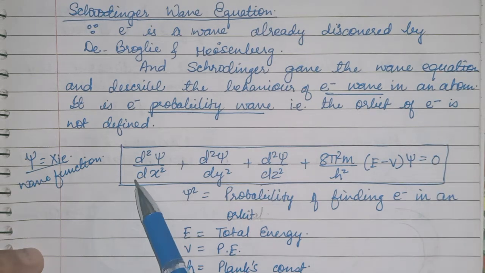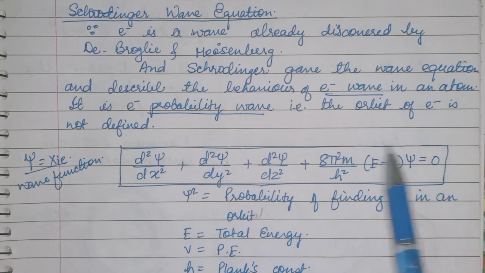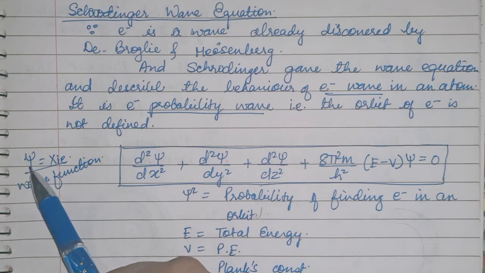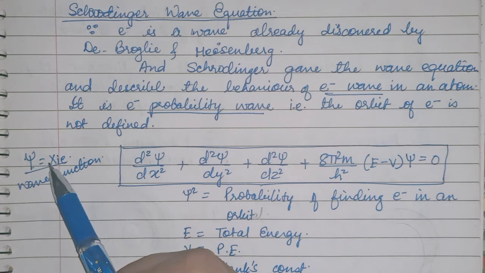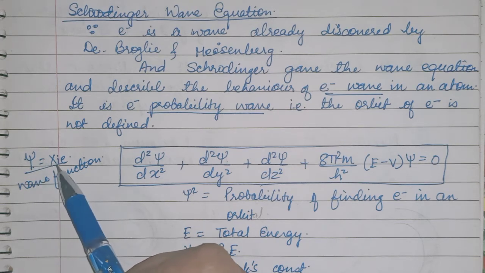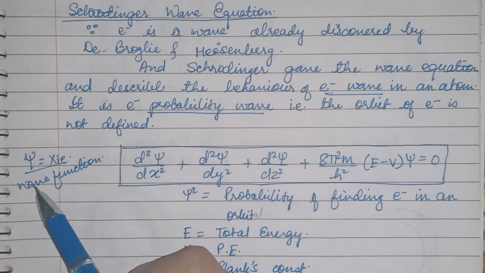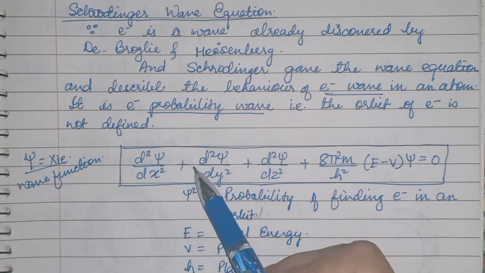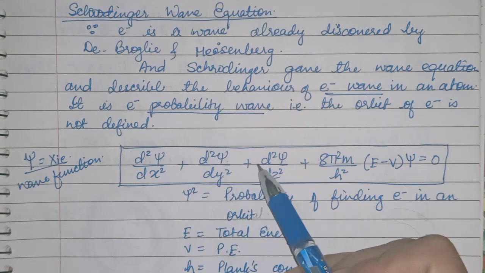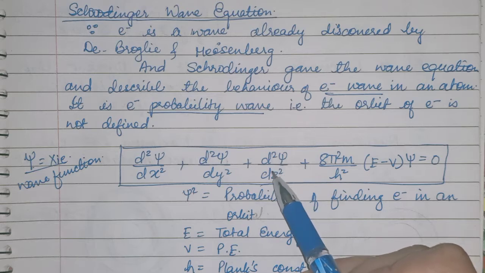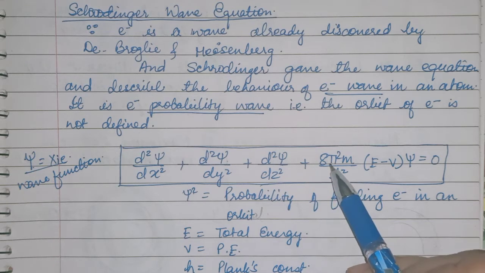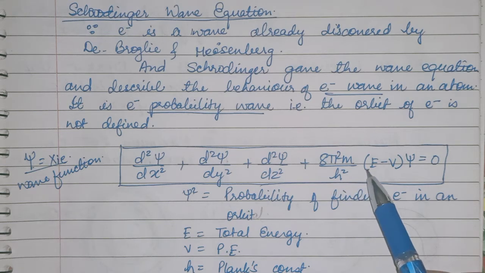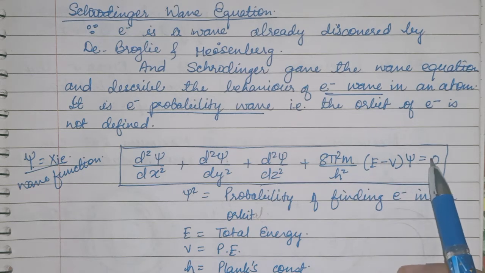So he gave the equation. This equation is known as Schrödinger's wave equation. Children, this symbol you will read as psi, and it denotes the wave function. The equation is: d square psi upon dx square plus d square psi upon dy square plus d square psi upon dz square plus 8 pi square m upon h square into (E minus V) psi is equal to 0.